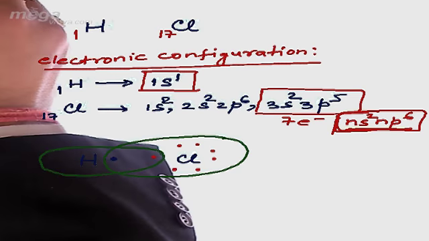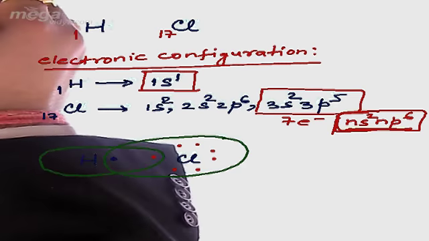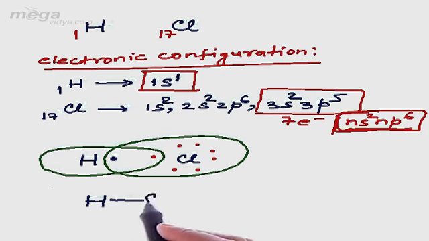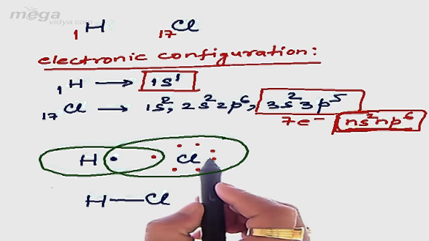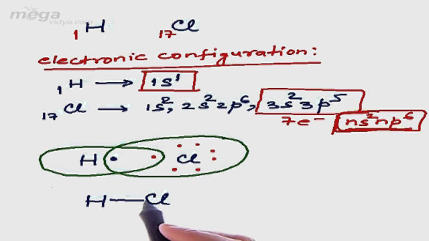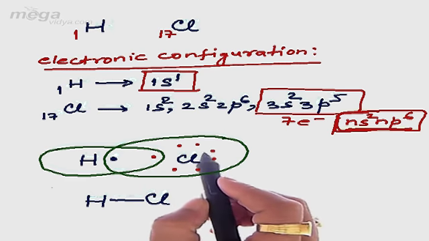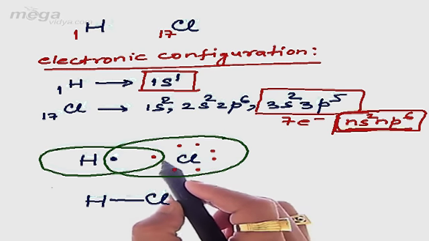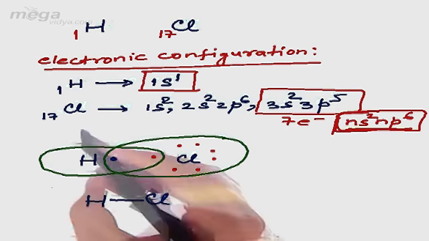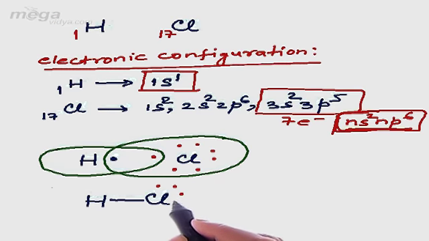That means now we can represent the covalent bond between hydrogen and chlorine atom as H-Cl. Here we have got mutual sharing of one electron, so there will be a single bond. Next we have got chlorine. Total number of electrons in the valence shell of chlorine is 7, out of which 1 is being used in the mutual sharing, while 6 electrons are not undergoing bonding. So we have to represent the 6 electrons like this: 1, 2, 3, 4, 5, 6.